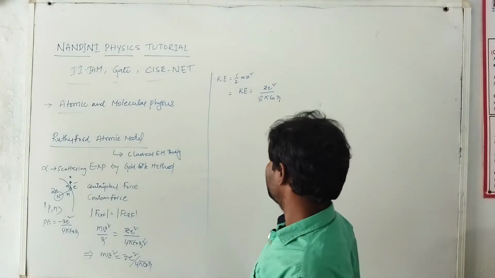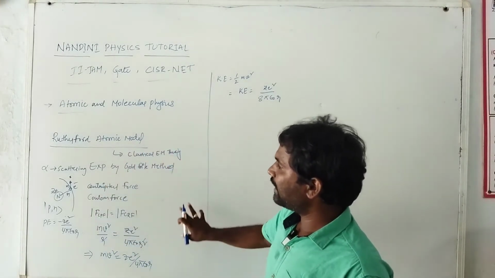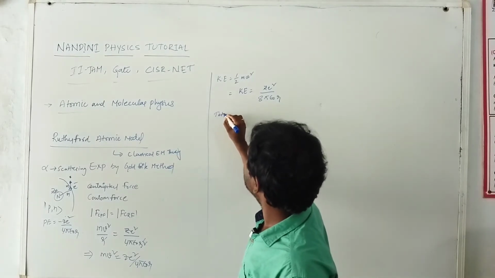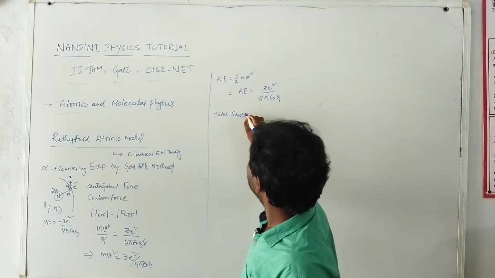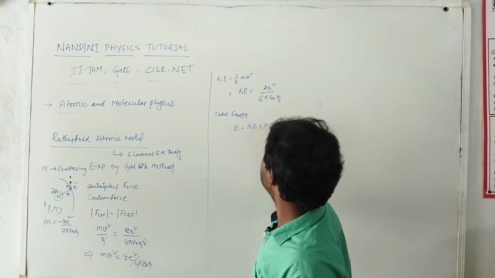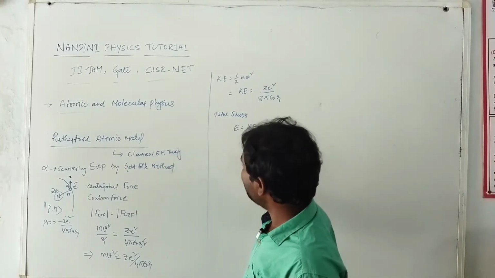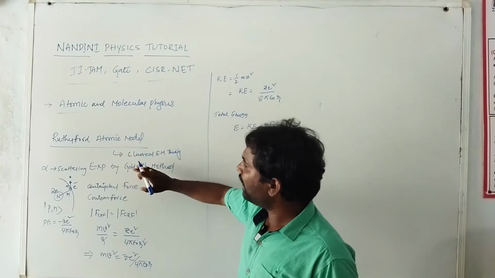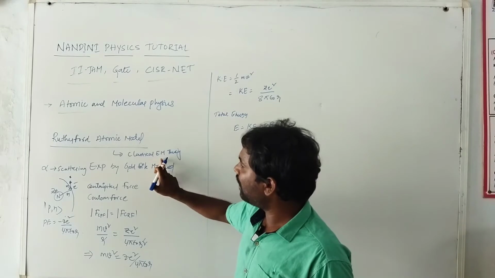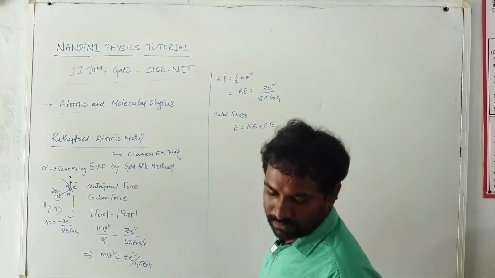So this is the kinetic energy and this is the potential energy. Now Rutherford explained the total energy of the atom. So therefore the total energy E is equal to kinetic energy plus potential energy. Finally he concluded the total energy of this atom by classical electromagnetic theory, which is an application of the alpha scattering experiment by the gold foil method.